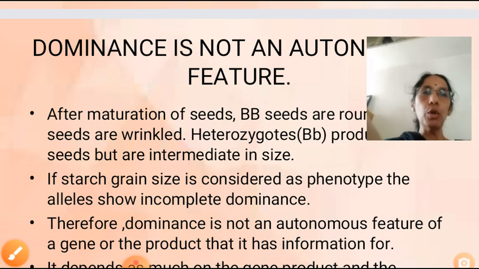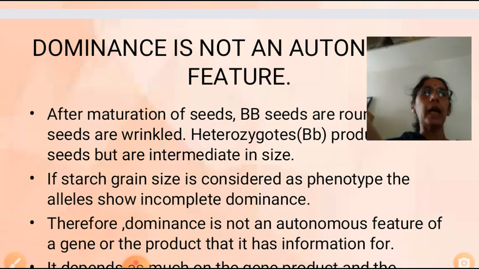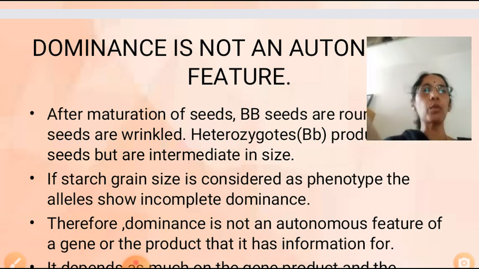If under homozygous dominant condition, the seeds produced are round in shape, whereas under homozygous recessive condition, the seeds produced are wrinkled. If you are taking the shape of the seed, under homozygous dominant condition, it is round. Under homozygous recessive condition, it is wrinkled in nature.